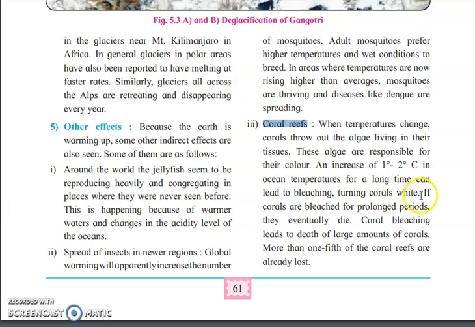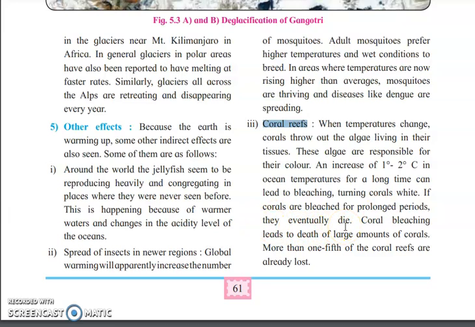turning of corals white. Many times the algae stay on these coral reefs, but when the temperature is increasing, these algae start leaving the coral plant, and when they leave, the plant gets bleached, as if a bleaching is done on it and it has lost its color. So it gets totally white in color. If the corals are bleached for prolonged periods, they eventually die.